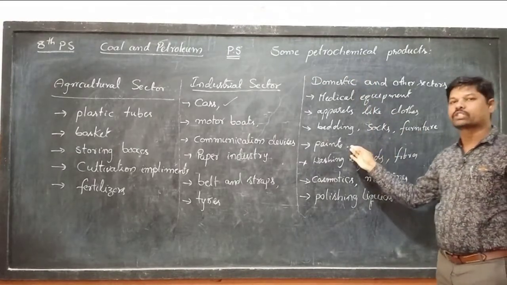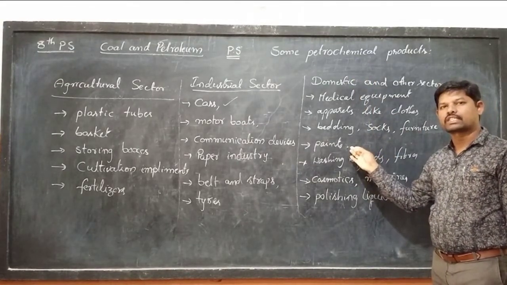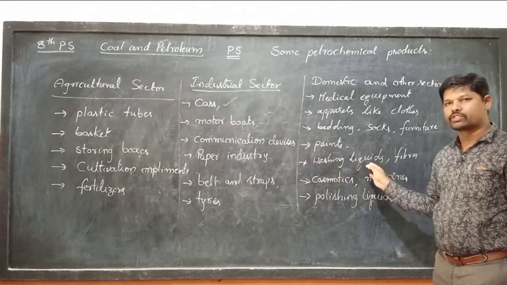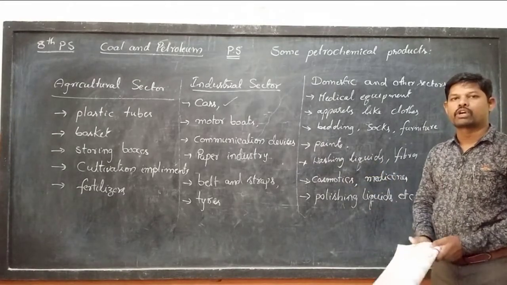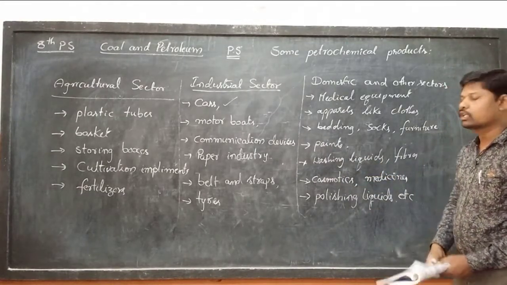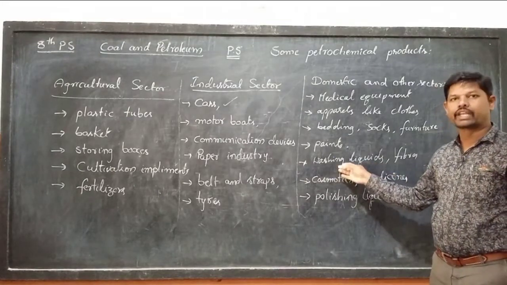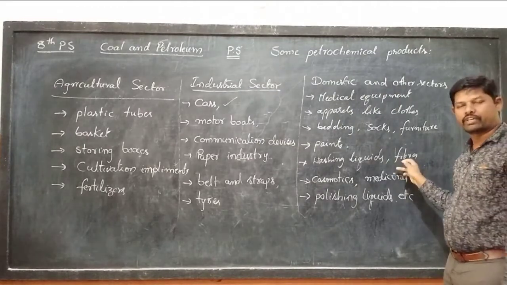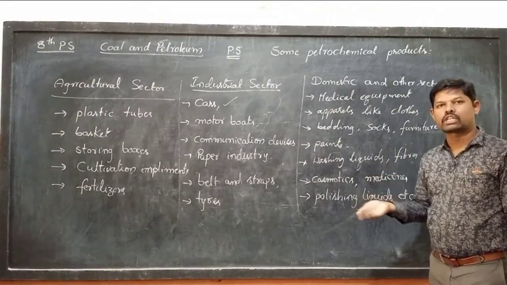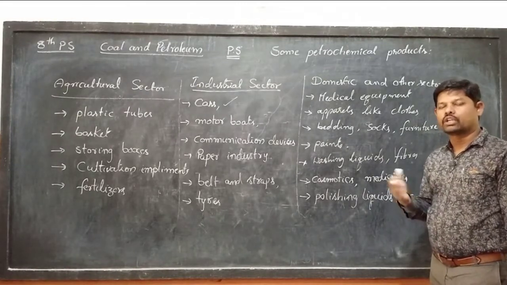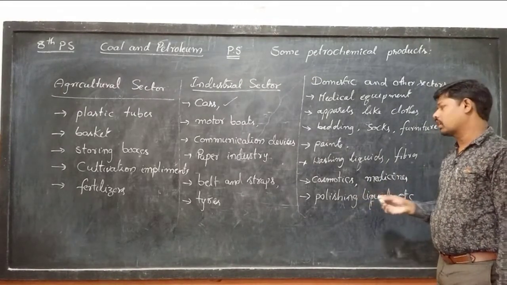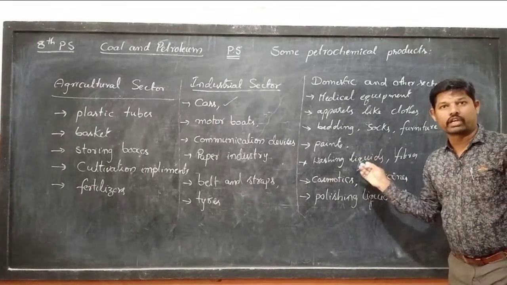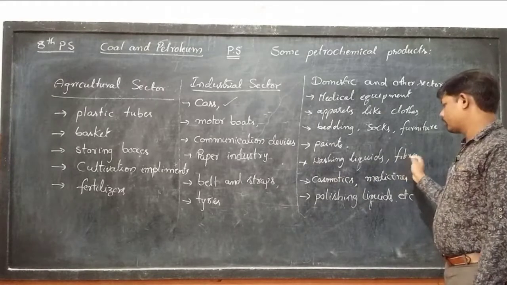And next one, paints. Whatever paints we are using, the starting material is also petrochemicals. And washing liquids, nowadays we are using washing liquids for the washing machine. That is also prepared from petrochemicals as the starting material. Fibers, we know the different fibers for preparing different cloths like acrylic, nylon, etc. These are all coming from petrochemicals. In synthetic fibers, we have discussed fibers.